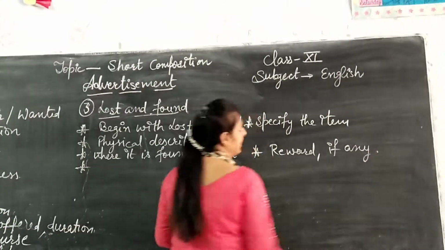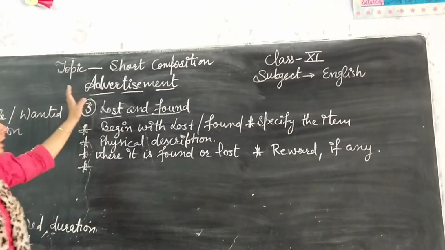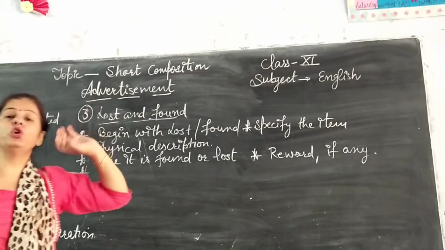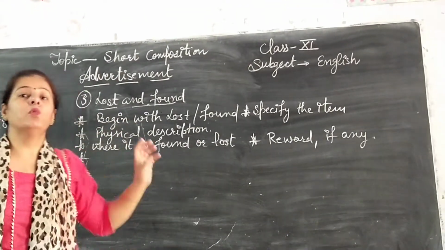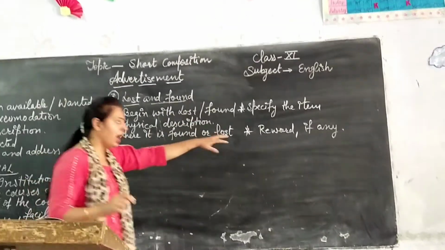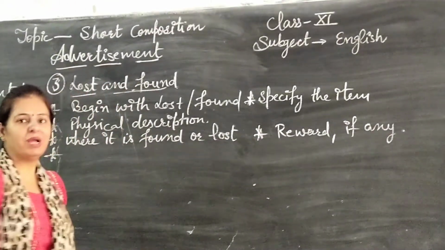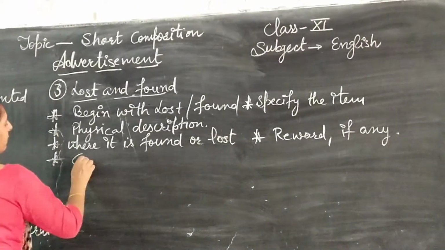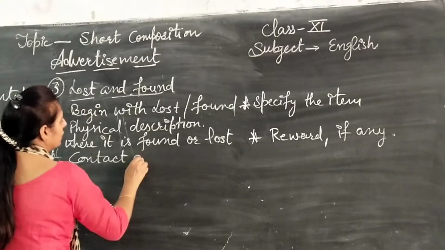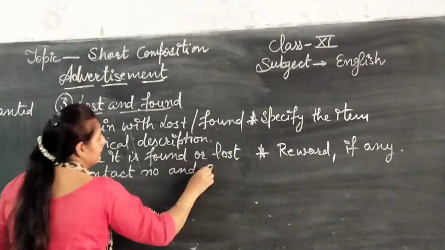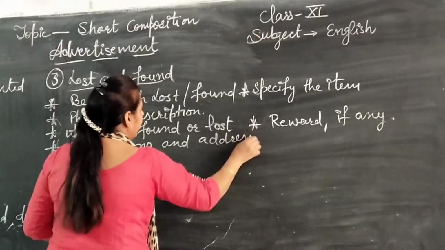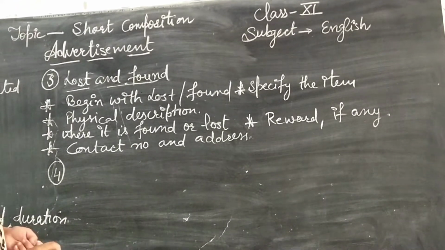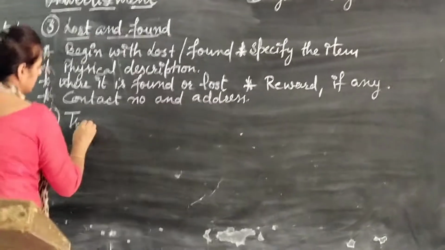For example, your precious thing has been lost and you give the advertisement in the lost and found column, and at last you want to mention that if somebody finds this, he could get a reward, whatever it is, it may be in terms of money, it may be in terms of any other thing, and at last contact number and address. And then after, the fourth point, that is travels and tours.